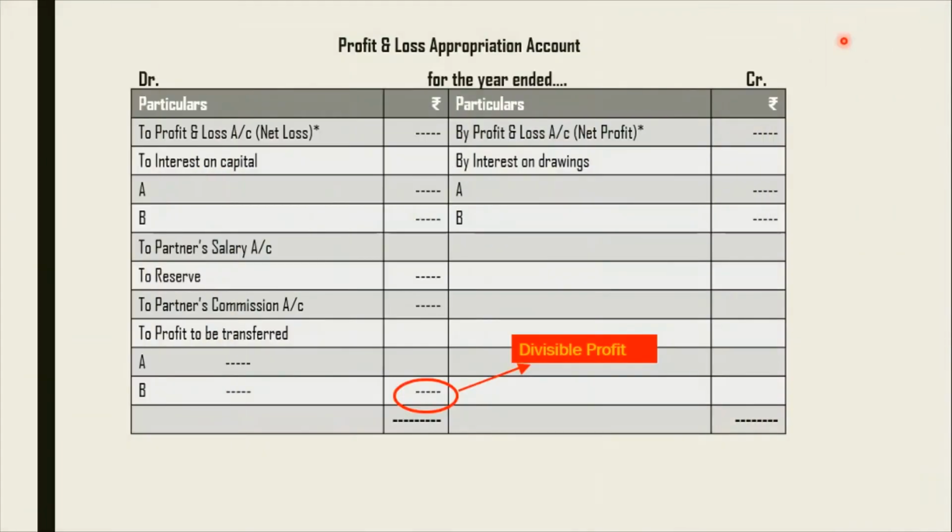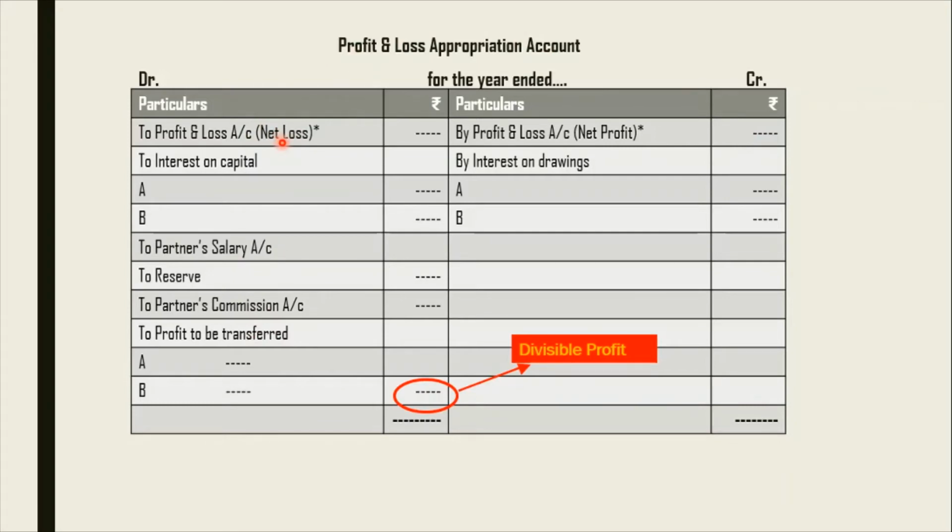So let's see the format of a P&L appropriation account. This is a format of a P&L appropriation account. It is a nominal account. So all the expenses of the firm will be recorded on the debit side and all the income on the credit side. So there are two sides, debit and credit. So net profit, the first step will be the profit of the firm. Net profit, which is ascertained from the P&L account, will be transferred to the credit side. Then all these expenses are to be taken. If there is a loss, then it is on the debit side.